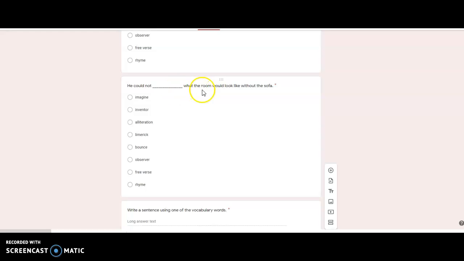He could not blank what the room would look like without the sofa.